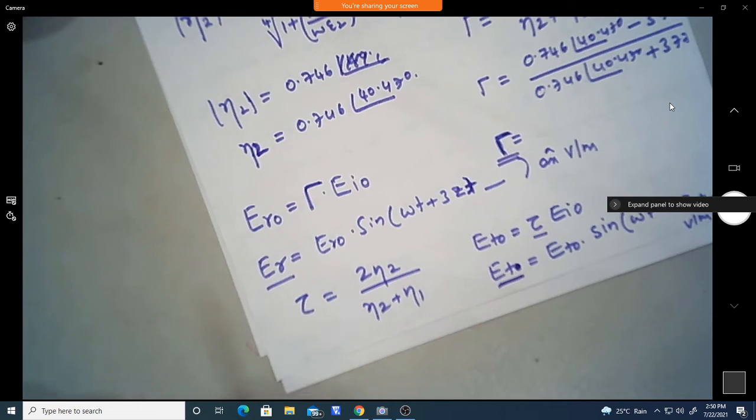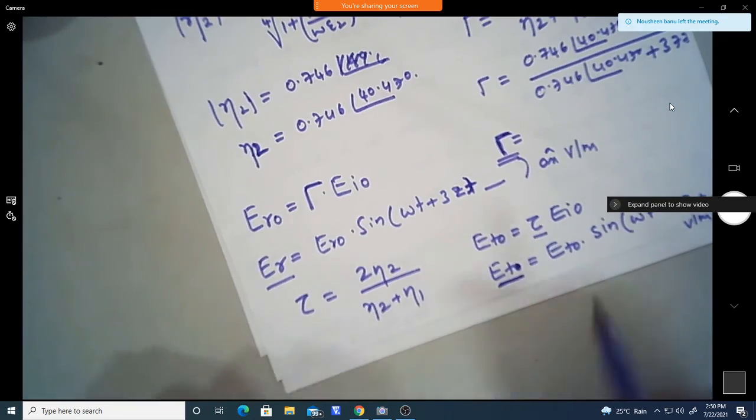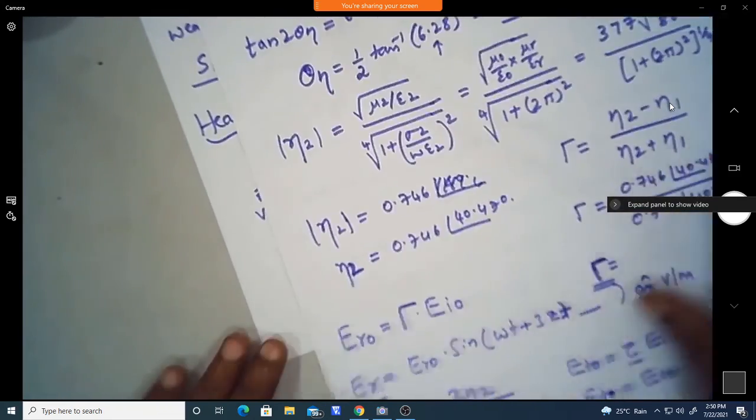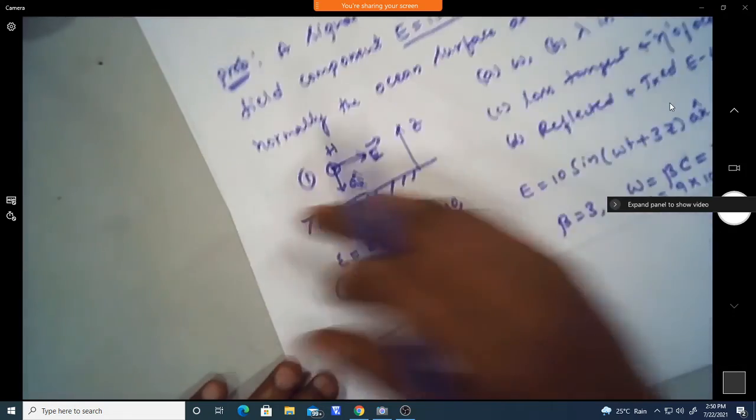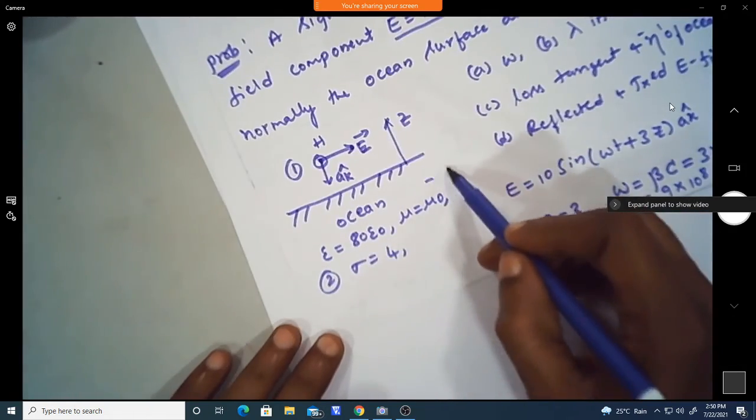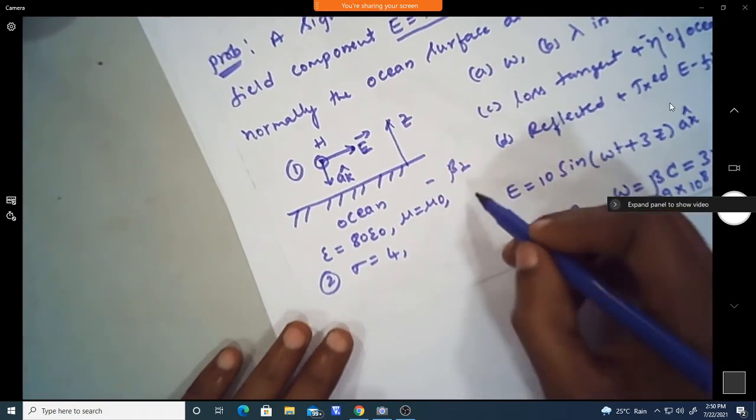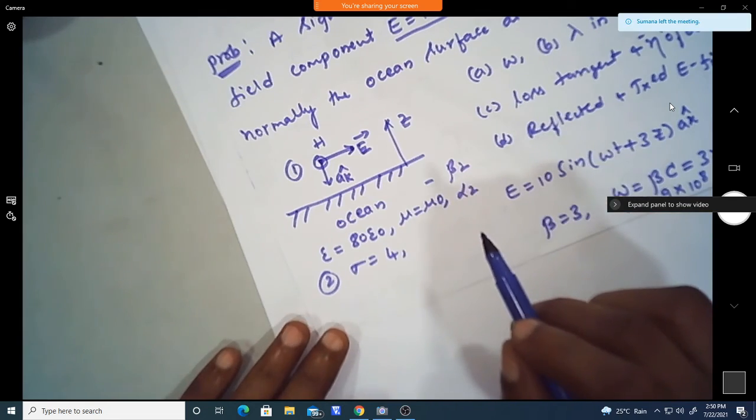But here, you need to find the values for the second medium, the ocean. So the beta is going to change here. You need to find beta 2 and alpha 2.